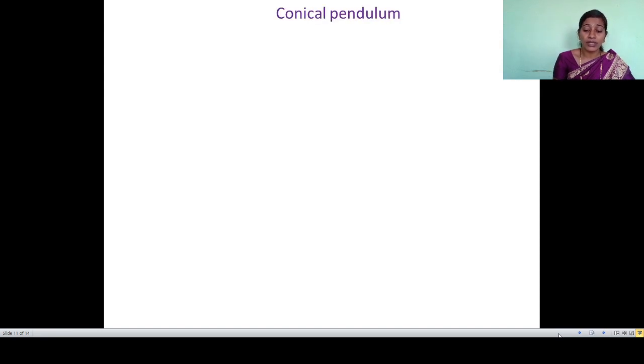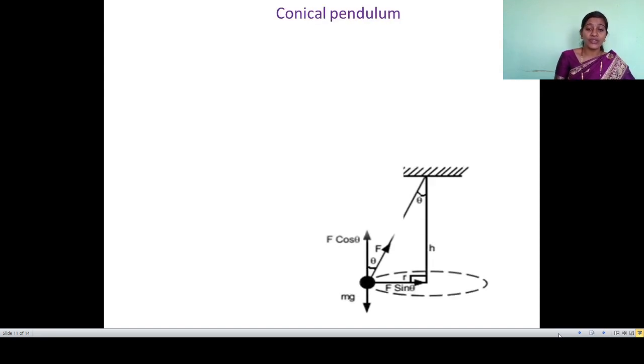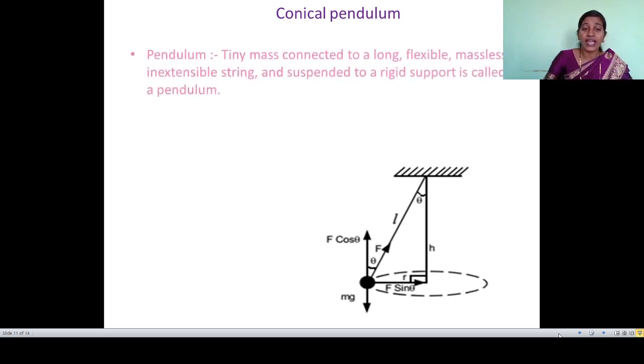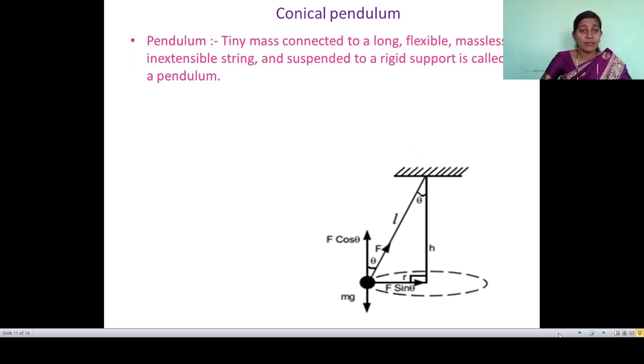The last point from that lecture is the conical pendulum. Let me revise two definitions, then we are going to see the definition of conical pendulum. The diagram is shown here. First, pendulum: a tiny mass connected to a long, flexible, massless, inextensible string and suspended from a rigid support is called a pendulum. Here one string is from that rigid support, and at the other end of the string a tiny mass is there.